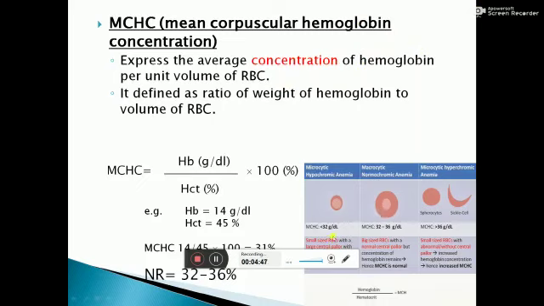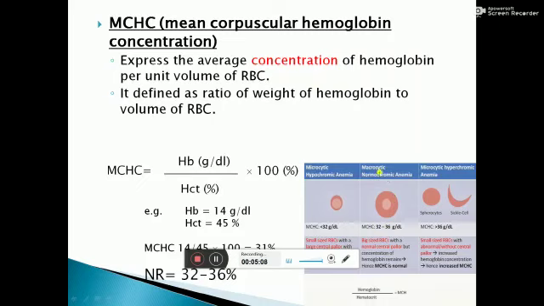When MCHC is less than 32, the central part of pallor is increased and it is called microcytic hypochromic anemia. It means the concentration of hemoglobin is reduced in this RBC.